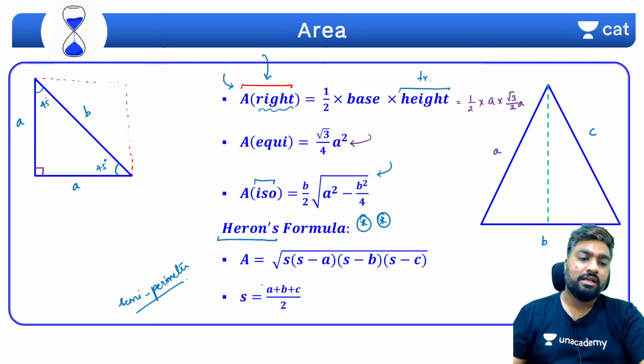What is Heron's formula? Whatever the value of the semi-perimeter is, multiply that with the difference of the semi-perimeter with each of the sides.